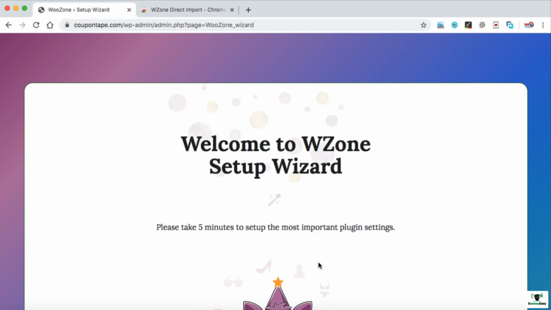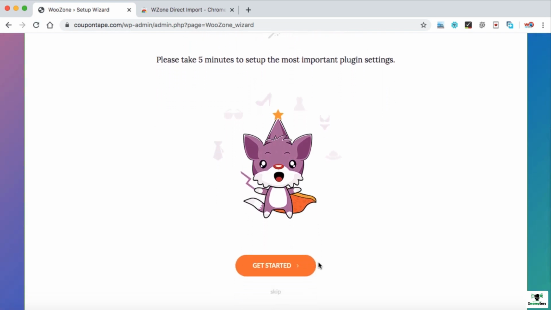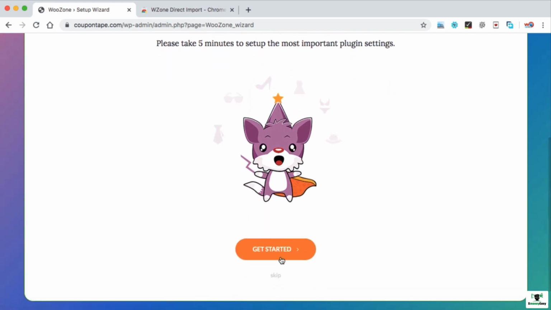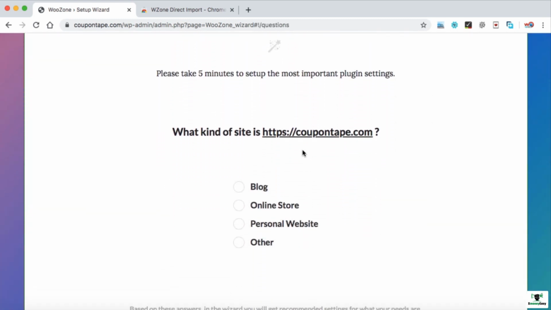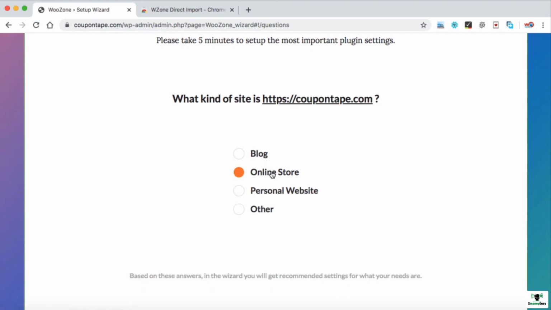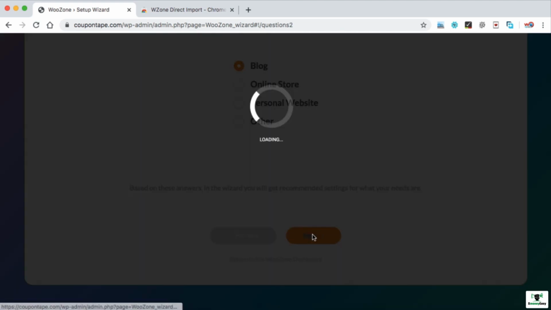Here we go. The purchase code was fine, and now this is the setup wizard that we need to walk through to set up this entire plugin. So let's click on get started. Here is the first question: what kind of site is coupontape.com? Is it a blog, online store, personal website, or other? Select blog from here and then click on next.